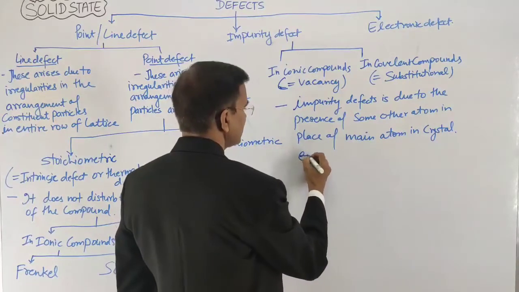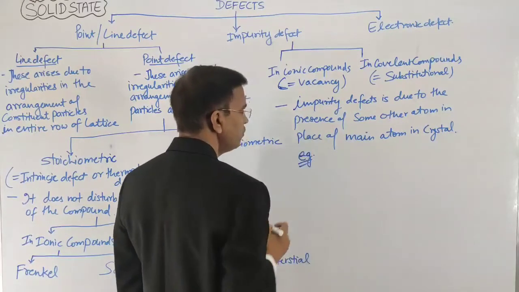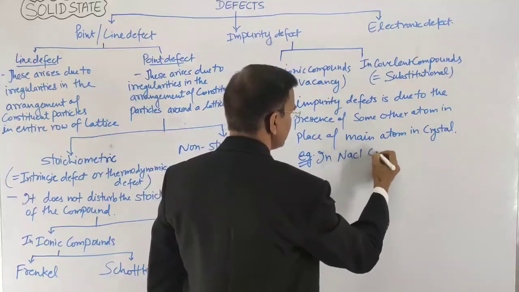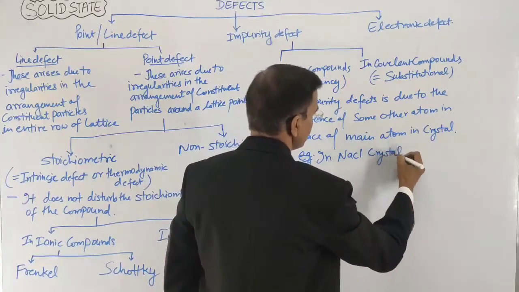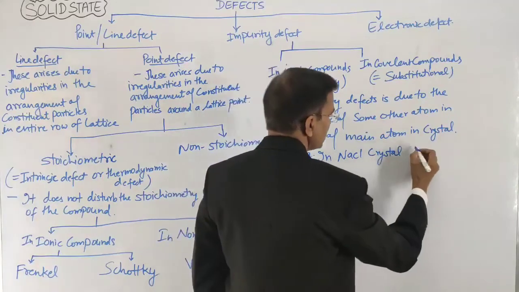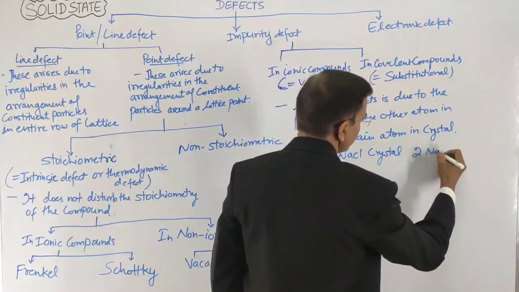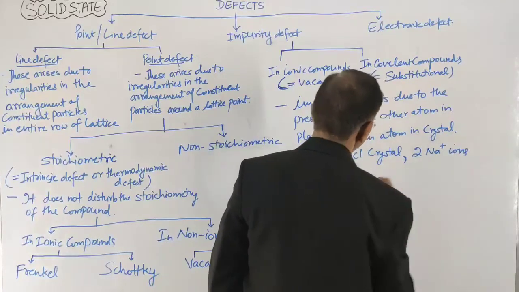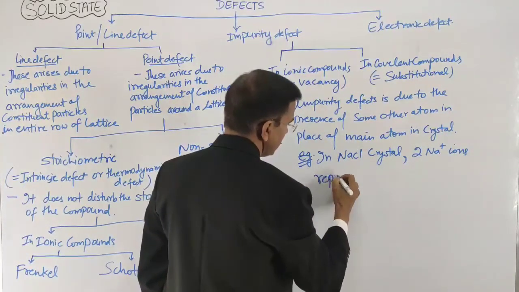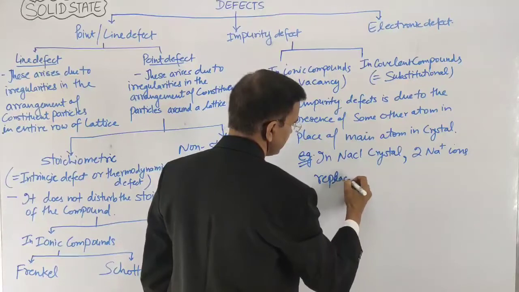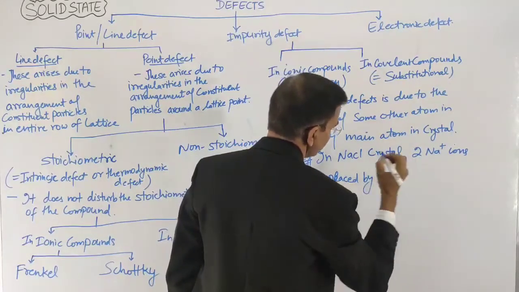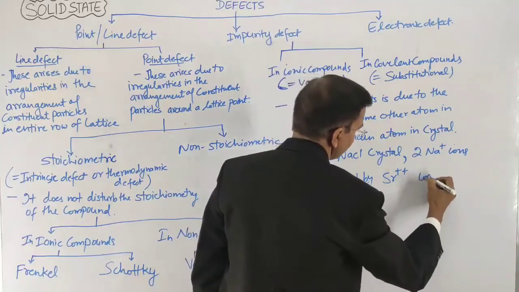Now for example, in NaCl crystal, two Na+ ions are replaced by one Sr2+ ion.